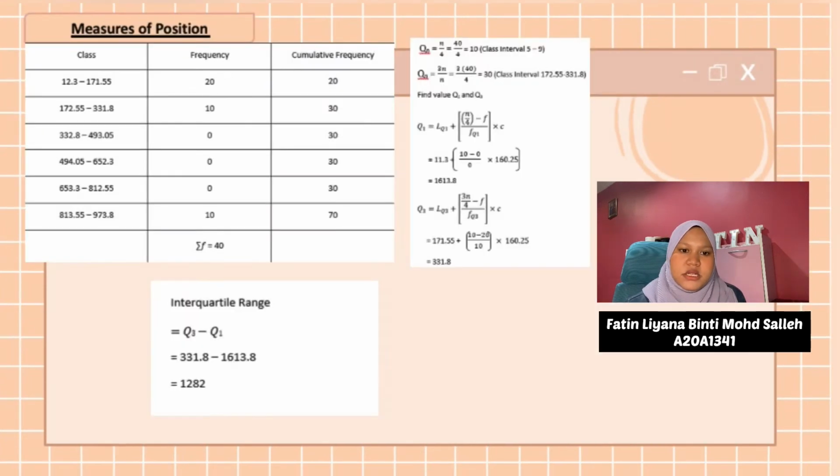For measure of position, find value Q1 and Q3. Q1 is LQ1 plus N per 4 divided by frequency and FQ1 multiplied C equal 1613.8. Q3 is 331.8. Interquartile range is Q3 minus Q1, 331.8 minus 1613.8 is 1282.